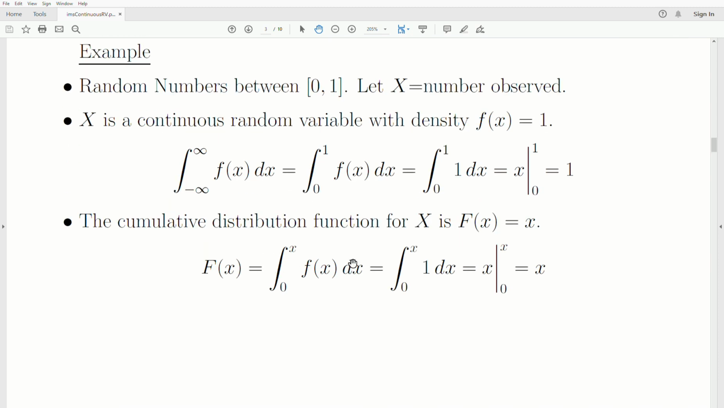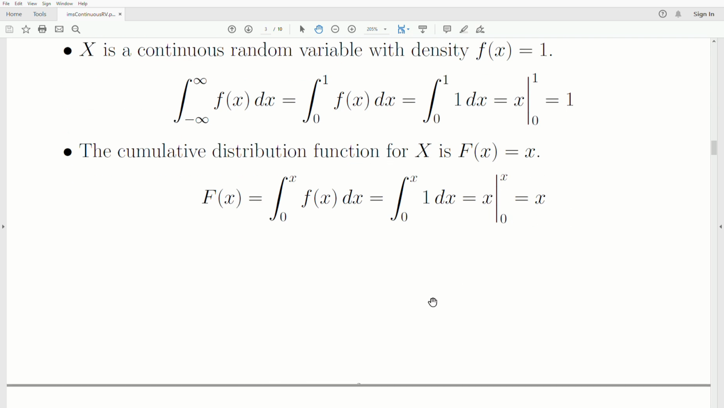The cumulative distribution function for X is F of x equal to x. And we can show that F of x is equal to the integral from 0 to little x of f, our density. Plug in our density, take the antiderivative, evaluate it at x and 0, and we get x.